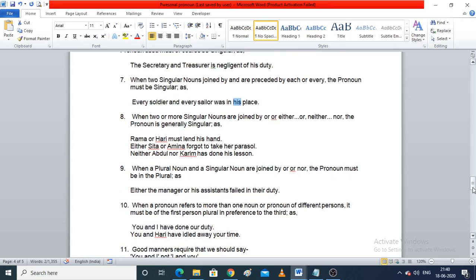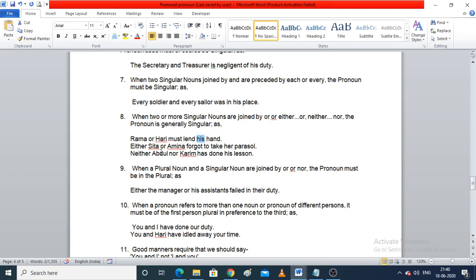Now when two or more singular nouns are joined by or, either or, neither nor, the pronoun is generally singular. So when we are using Rama or Hari, so we are using or in between, then the pronoun would be singular.